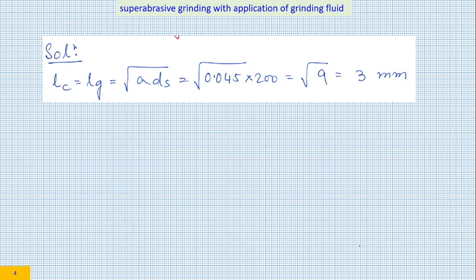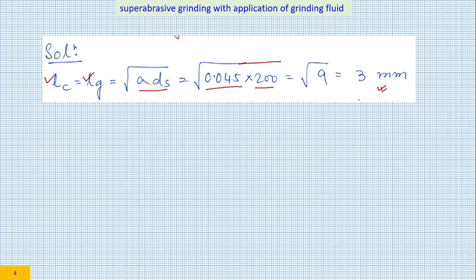So first thing we would like to see is, let us calculate Lc. So Lc equal to Lg, which is root over a de s. So a is 0.045, 45 micron, and this is 200. So this square root sign would be going over there. So it is square root of 9, which is 3 millimeters. So one part is done.